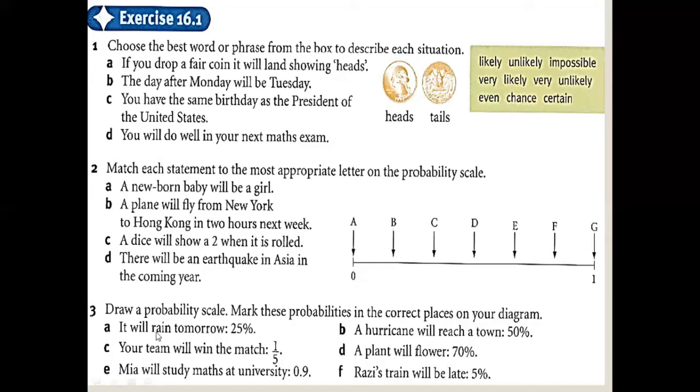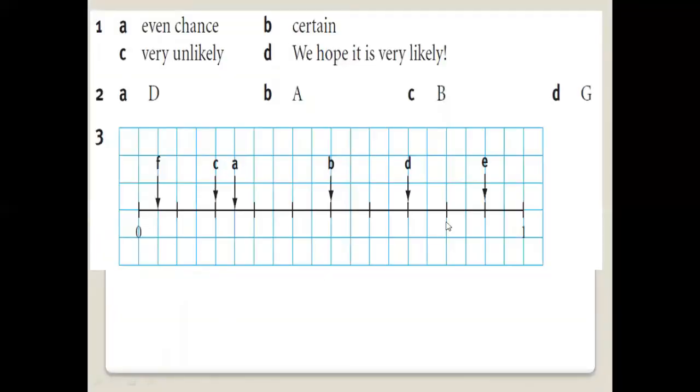Okay, question number 3: draw the probability scale and mark this probability with the correct phrase. Here there is a 25% chance of rain. So we draw this type of scale, and in this graph each box must show 5%. From here to here: 5, 10, 15, 20, and 25.